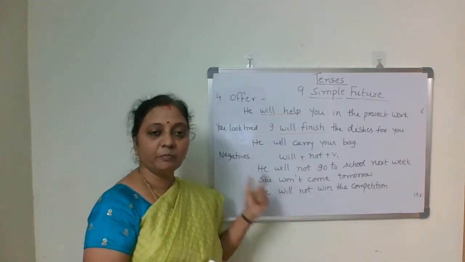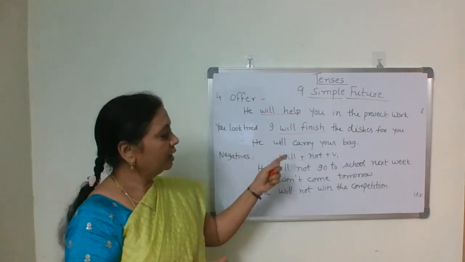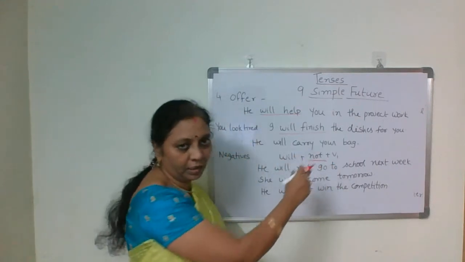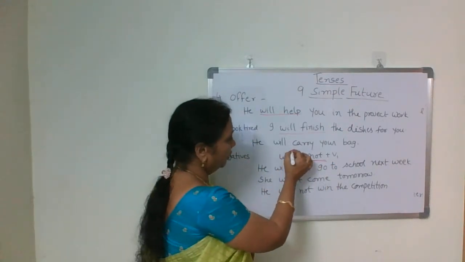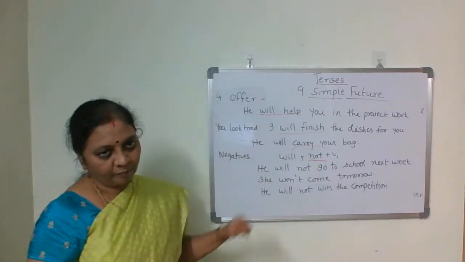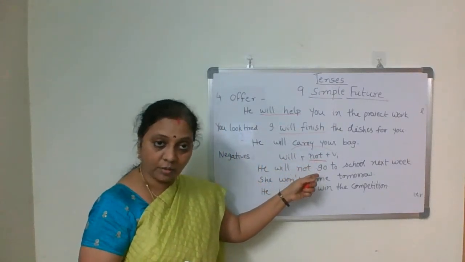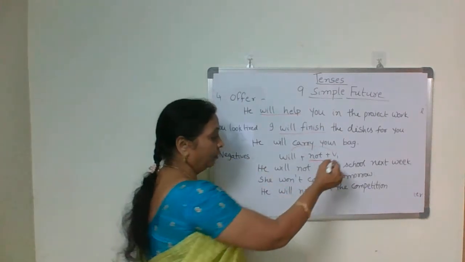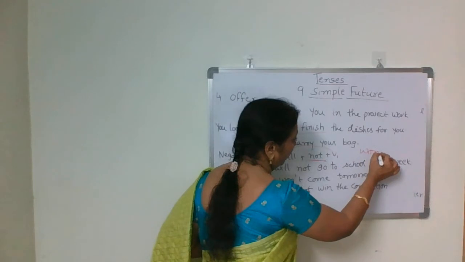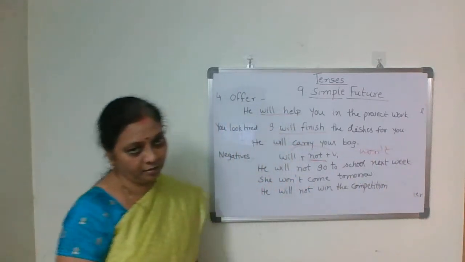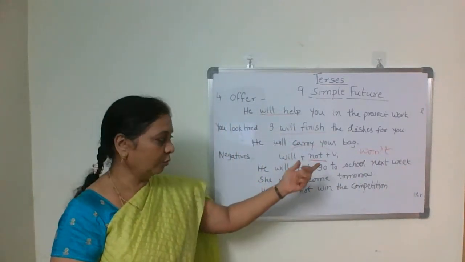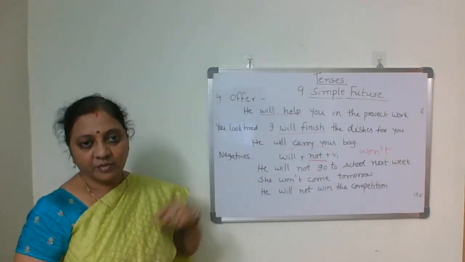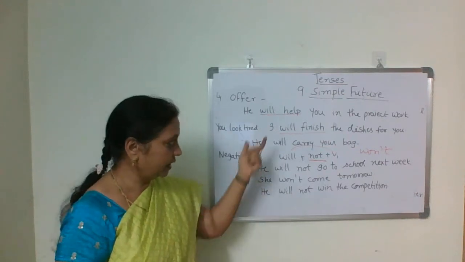Negatives. Then to frame negative sentences, what do we do? Will plus not, not you insert in between will and V1. This is an auxiliary verb and this is main verb V1. In between the two, insert not, then it becomes a negative sentence. And if you want to go for short form or contracted form, won't. Will plus not is equal to won't. So whenever you come across won't, it is a negative of simple future tense. Okay, it is a negative sentence.